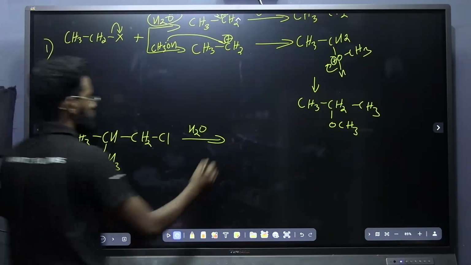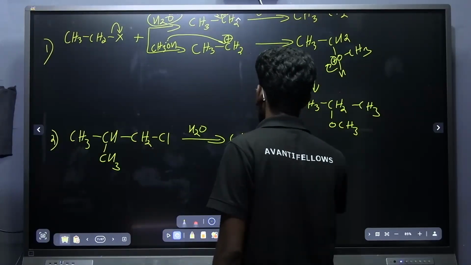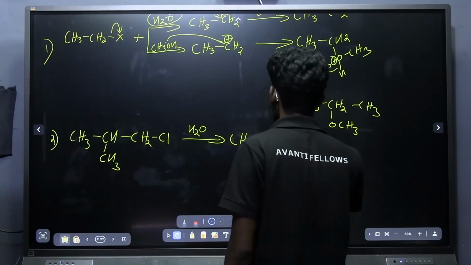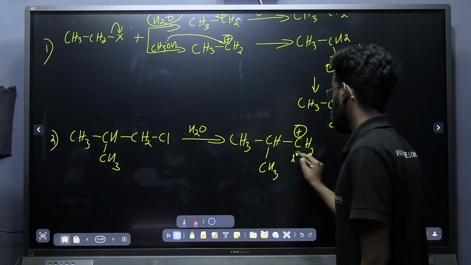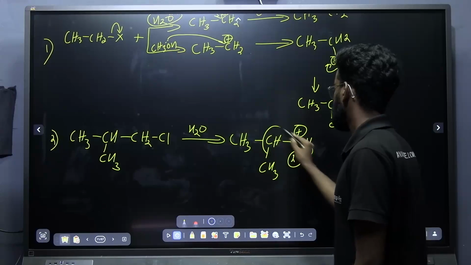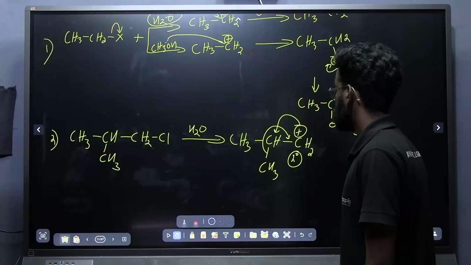Why are we getting a tertiary alcohol? Because here the carbocation will be undergoing rearrangement. This is the carbocation. This is a secondary carbocation, right? And it can change into a tertiary carbocation through what?